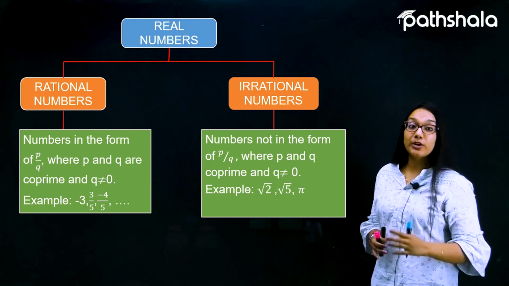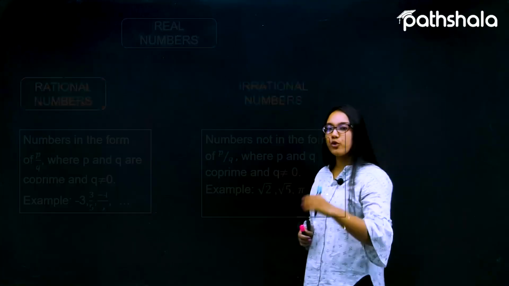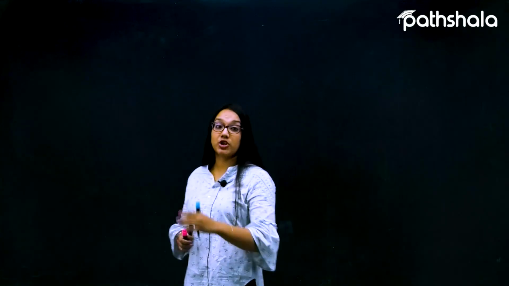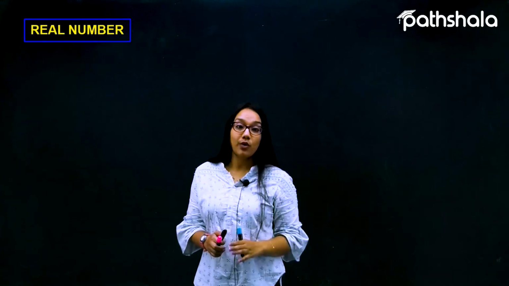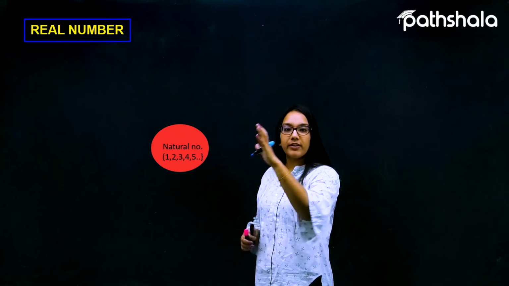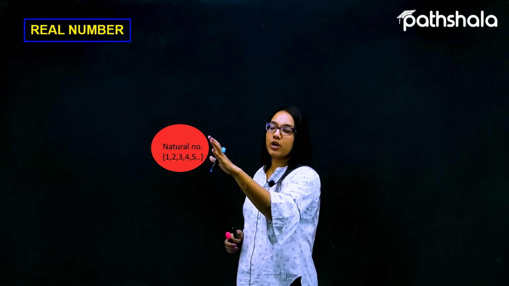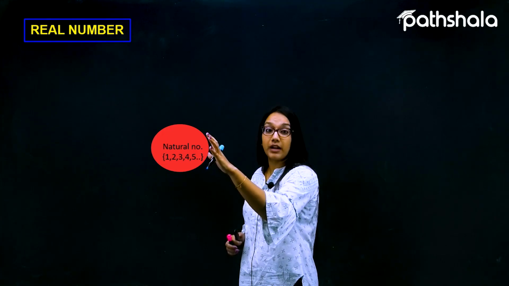Now let's see a pictorial representation of the real numbers. Let us suppose we are talking about the very first kind of numbers, which are called natural numbers. We know that the very first existence of numbers was of the natural numbers, the naturally existing numbers.